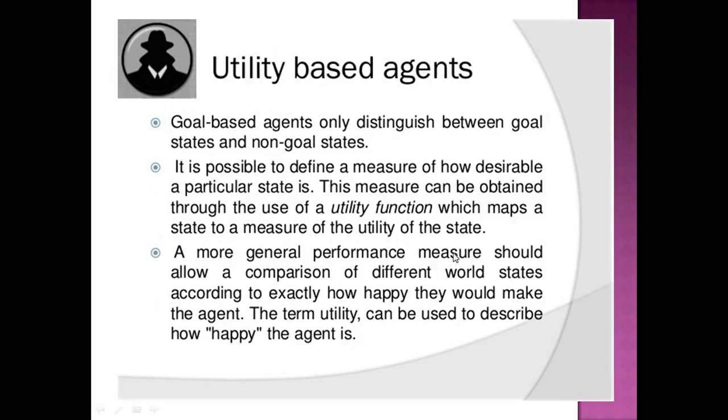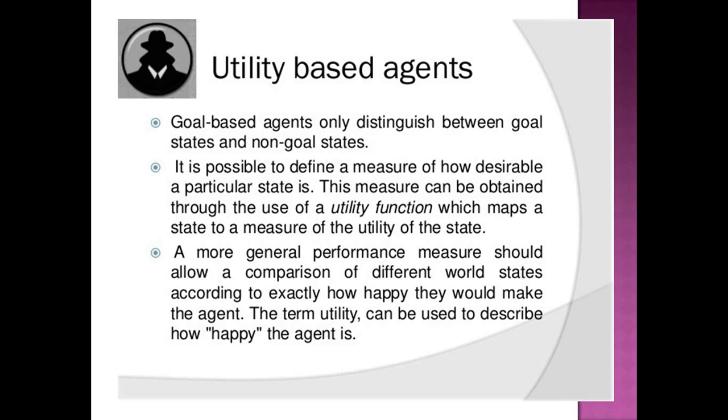The fourth one we call the utility-based agent. A goal-based agent only distinguishes between the goal state and non-goal states. It is possible to define a measure of how desirable a particular state is. This measure can be obtained through the use of a function called utility, which maps a state to a measure of the utility of the state.